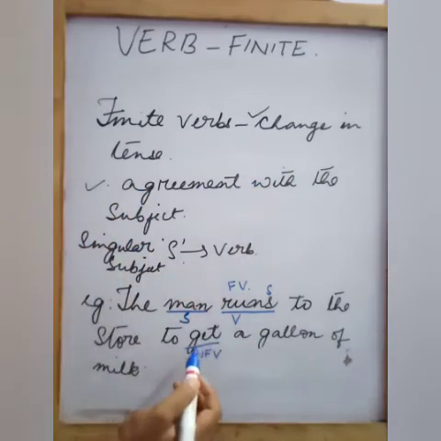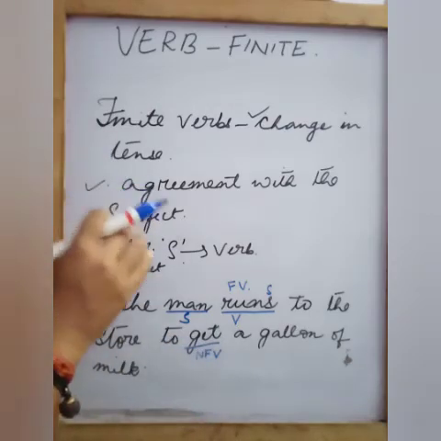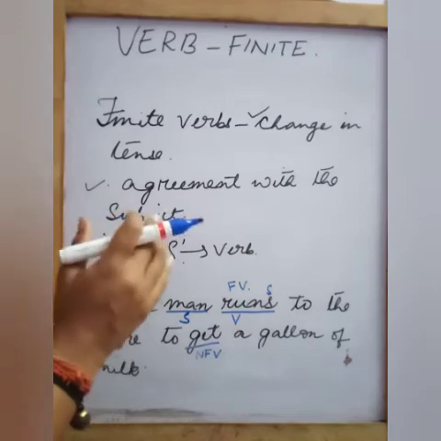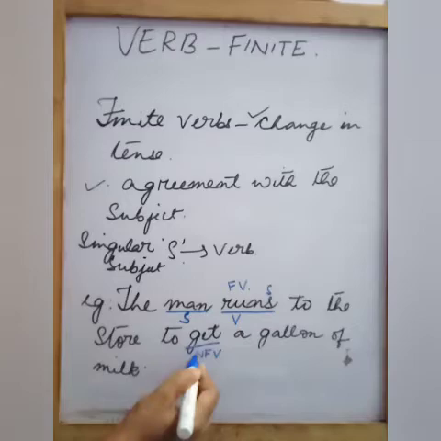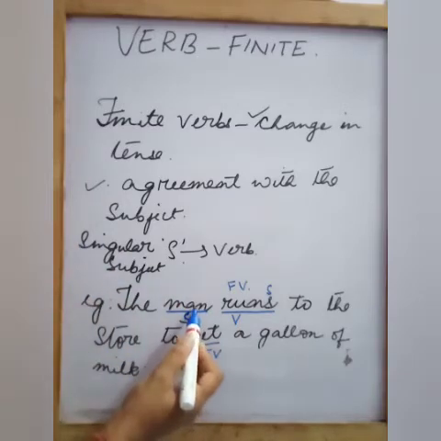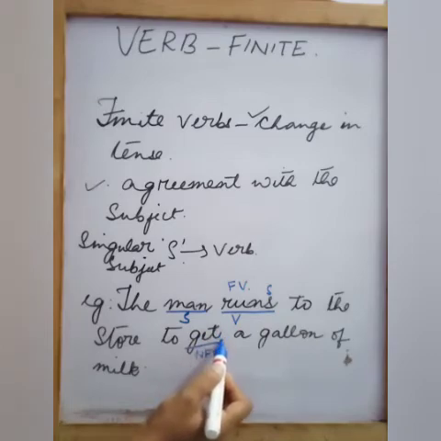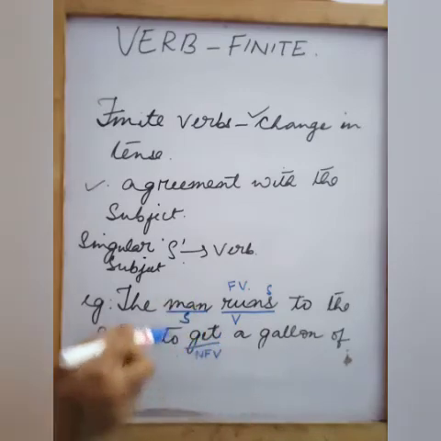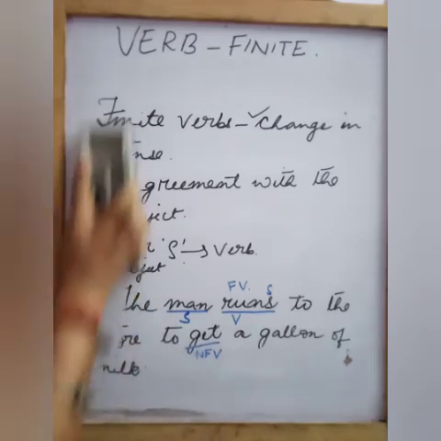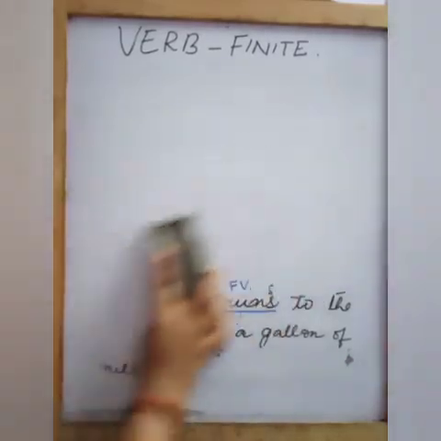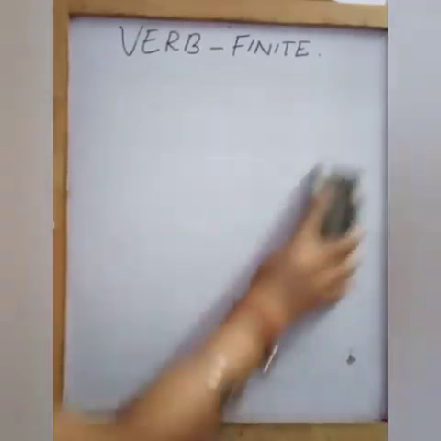On the contrary, for non-finite verbs, first what we learned, that it will not change its form, or there will be no change in tense. Second is that it will not have any agreement with the subject. See, here the subject is singular and with the verb we do not have an s. So there is no agreement with the subject. So this is the non-finite verb. Right? Understood, I hope. So it's very, very simple if you listen carefully.